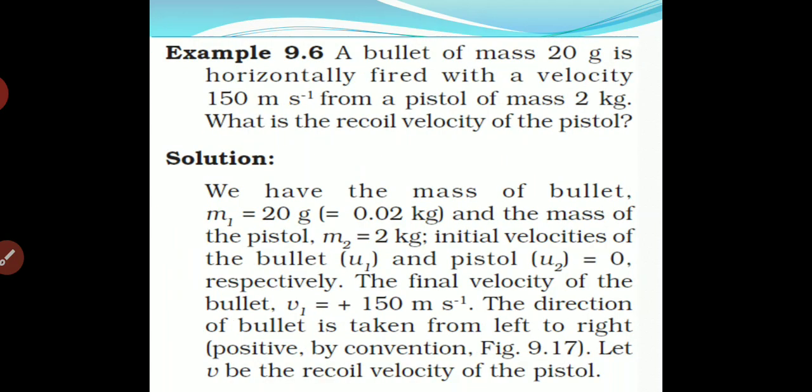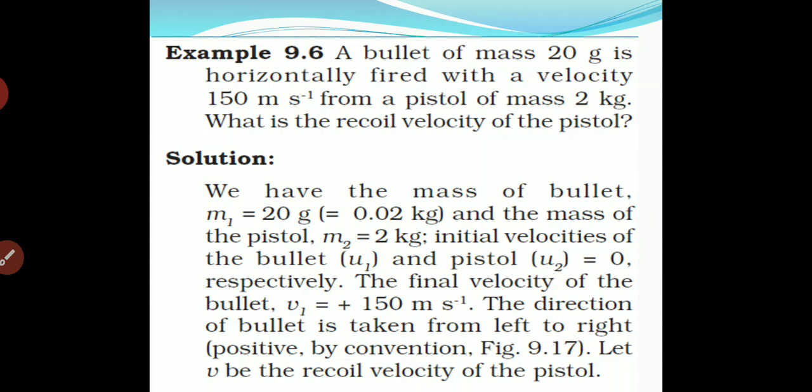Once again I am repeating. Here you can see the mass of the bullet, we have taken 20 gram as m1. We convert it into kg, so it will be 0.02 kg. In the same way, the mass of the pistol is 2 kg. The initial velocity of both of them will be 0, because initially both of them are at rest.